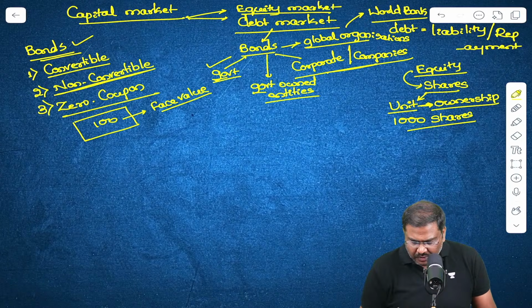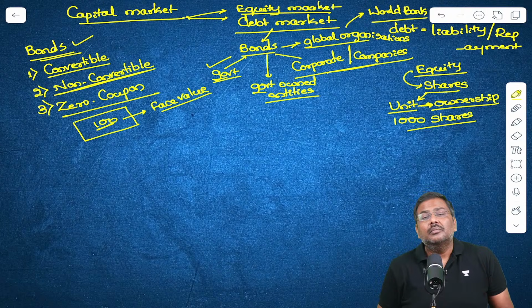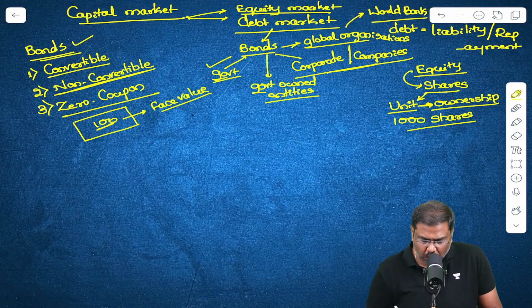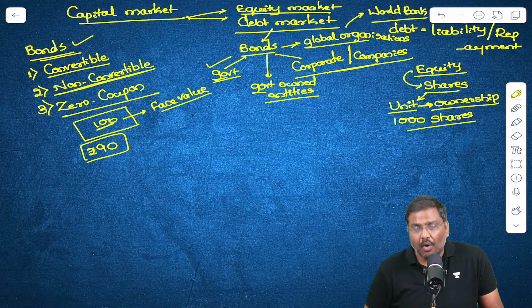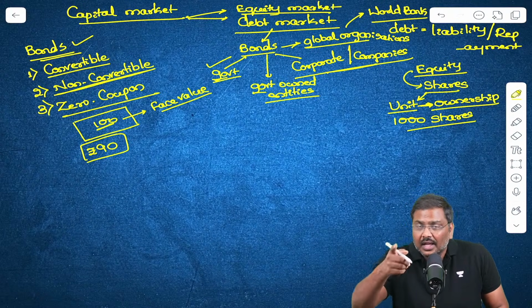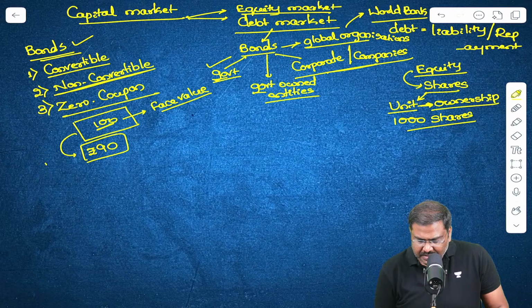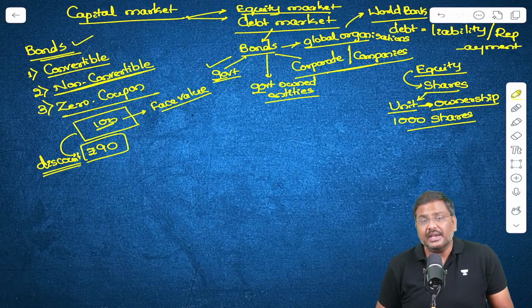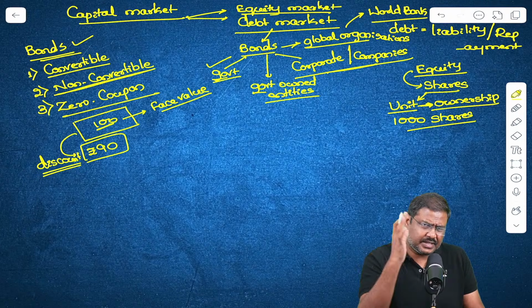The bond will have a face value of 100, but the bond will be issued, let's say, at 90 rupees. So face value is 100, issued at 90. This is basically issued at a discount. The bond has been issued at a discount.